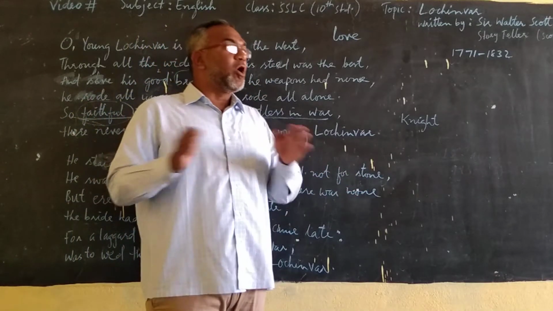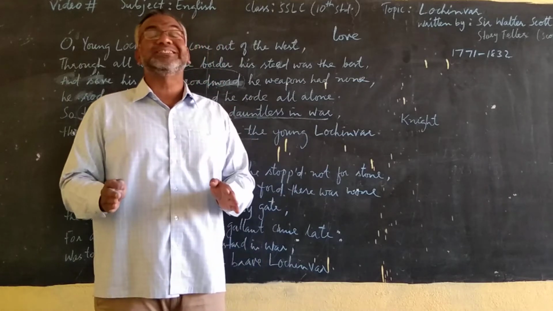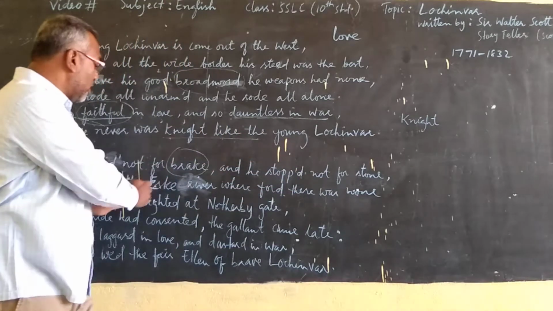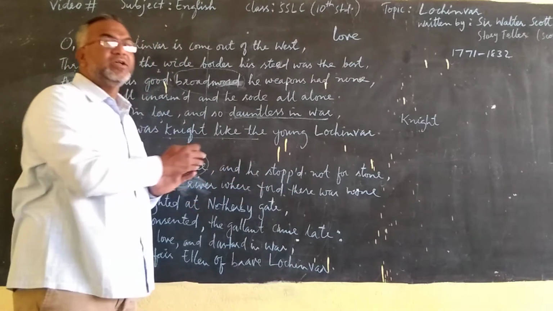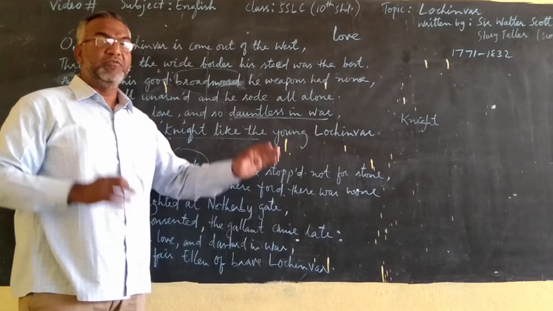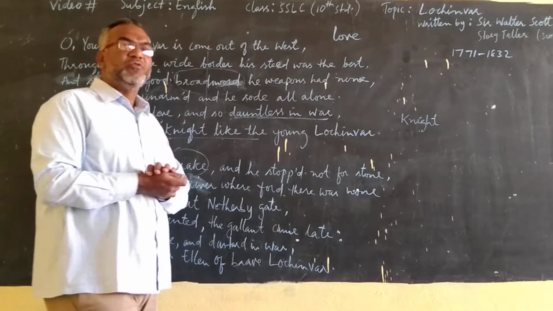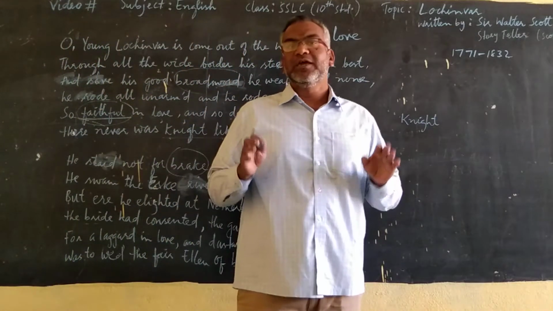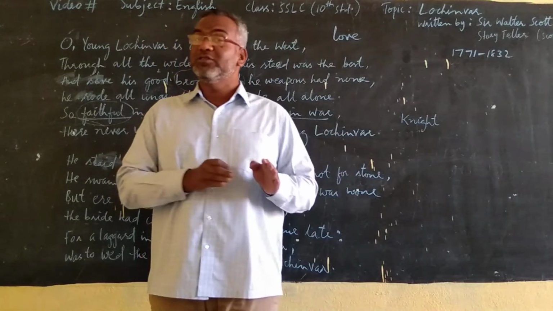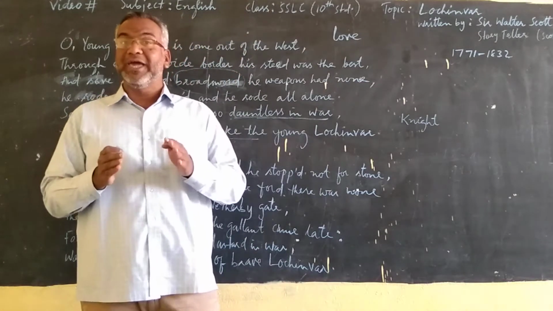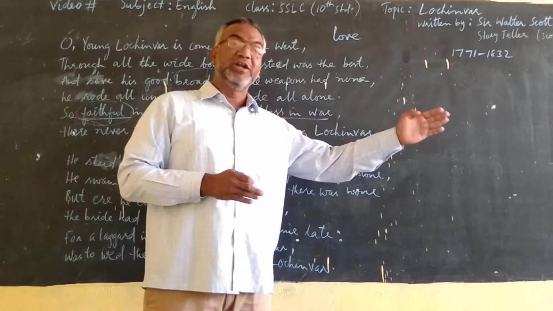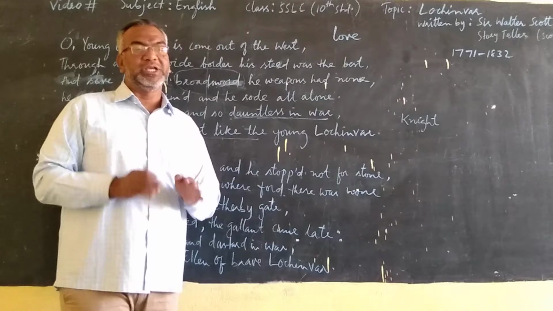He and his horse, they crossed the river. He crossed the river swimming. So these obstacles, break, stones, rocks, water, river, could not stop him. He continued his journey. Again, from these two lines, we come to know that he was really a brave knight. There was no other knight like him. And he was doing all this for his love. That's why the poet calls him faithful in love. Risking his own life, he took all these risks just for his love.